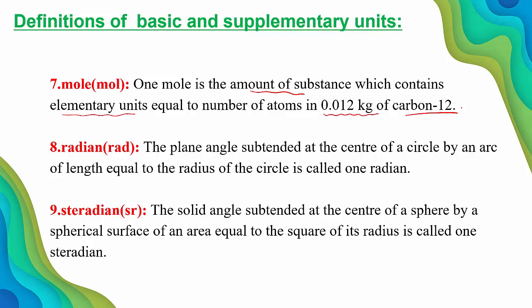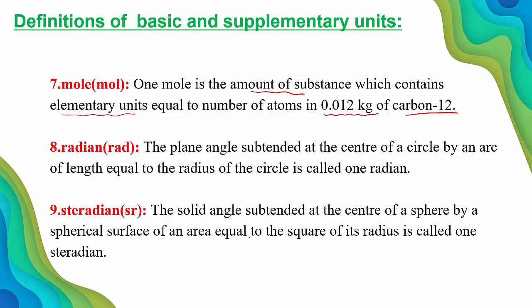Then the eighth definition, radian. Radian and steradian you are going to study in detail in mathematics. You can observe the definition here. Radian is defined as the plane angle subtended at the center of the circle by an arc of length equal to the radius of the circle.